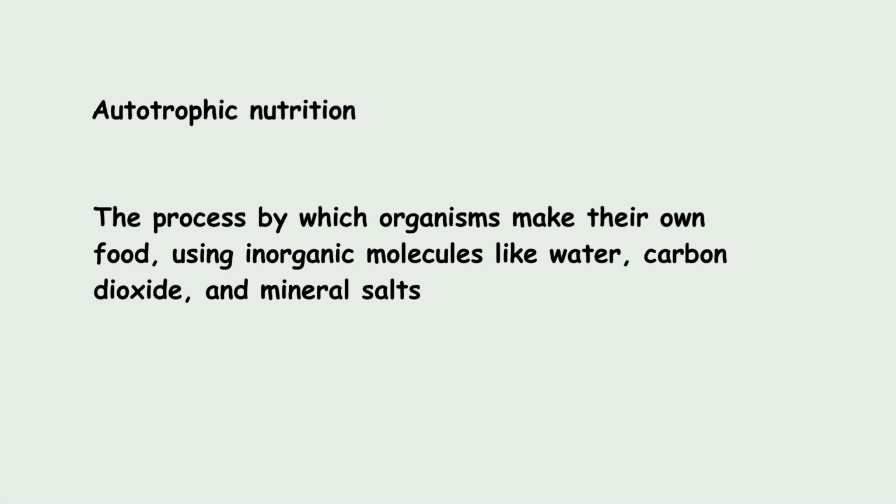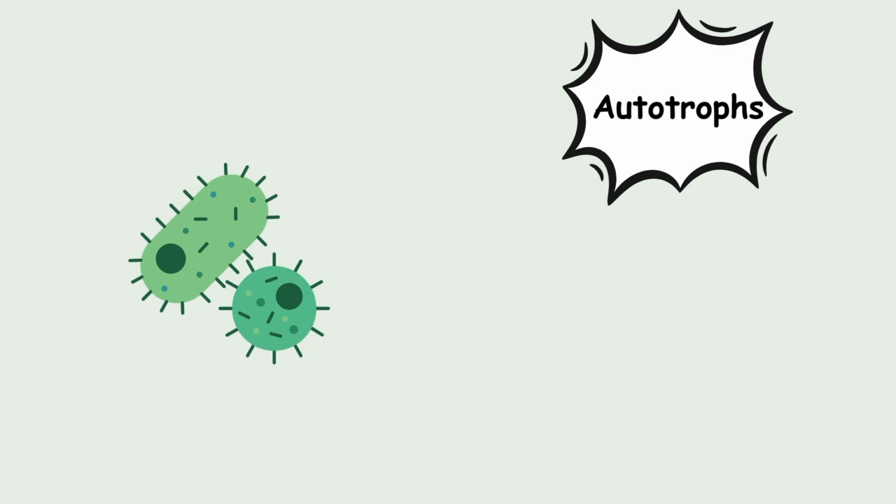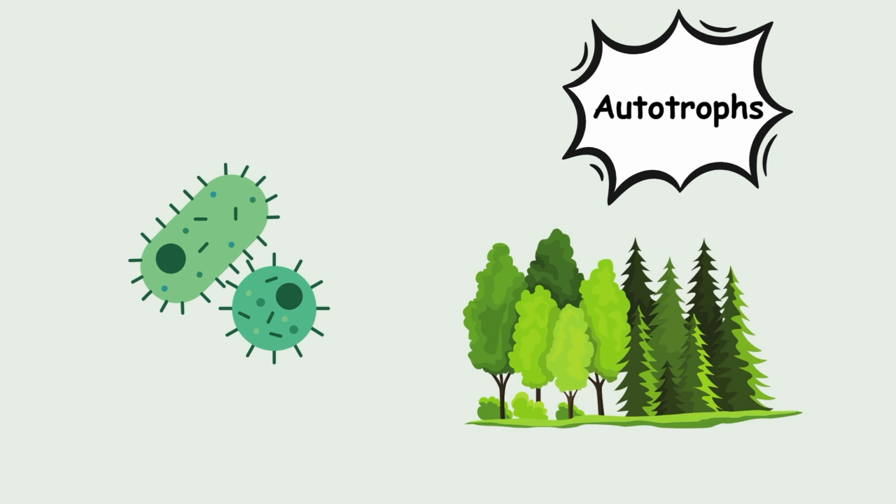Therefore, autotrophic nutrition is the process by which organisms make their own food using inorganic molecules like water, carbon dioxide and mineral salts. Common examples of autotrophs are some bacteria, which produce their own food, and plants. Plants produce their own food with the help of photosynthesis.